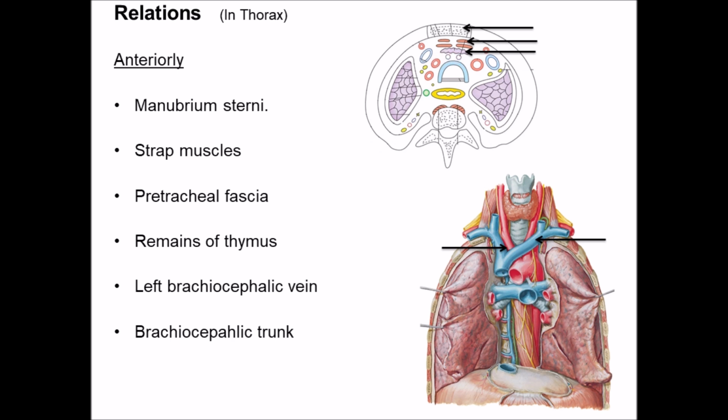Left brachiocephalic vein crosses the trachea from left to right side. In the lower portion, it is related to the brachiocephalic trunk and left common carotid artery. This brachiocephalic trunk and left common carotid artery first lie in front of the trachea. Later on, the brachiocephalic trunk runs along the right side of the trachea, whereas left common carotid comes onto the left side of trachea.